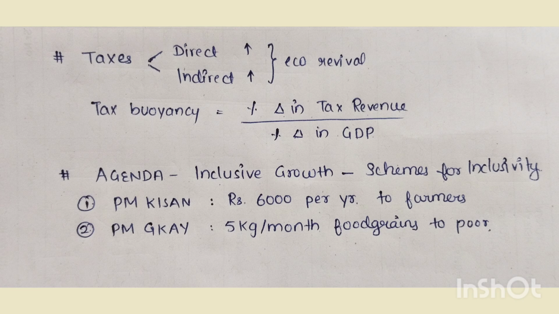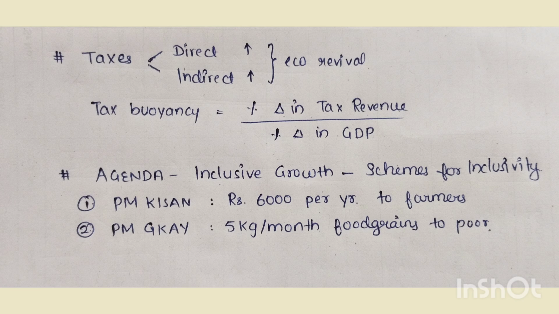Now we will talk about the agenda of the Economic Survey or the government, that is inclusive growth. There were several schemes introduced by the government for inclusivity. First is PM Kisan.